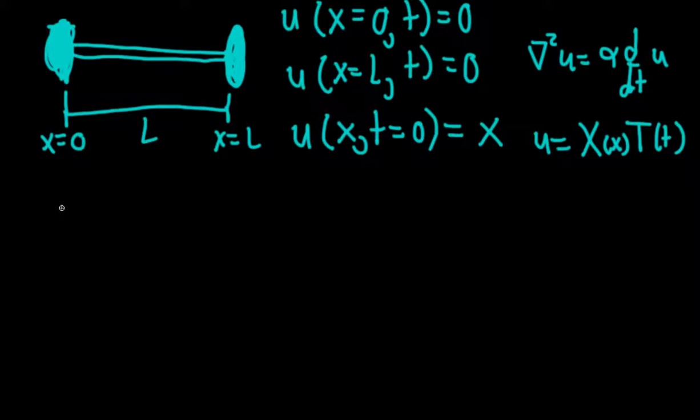Let's write the double derivative with respect to x of X times T equal to alpha times the derivative with respect to time of the same function, X times T. The order doesn't matter.